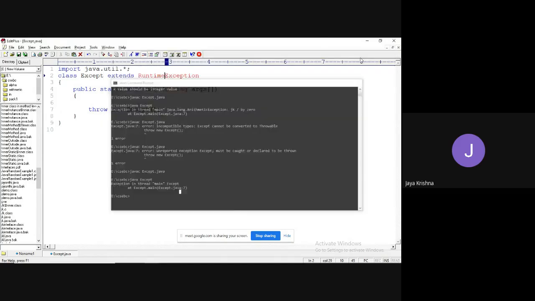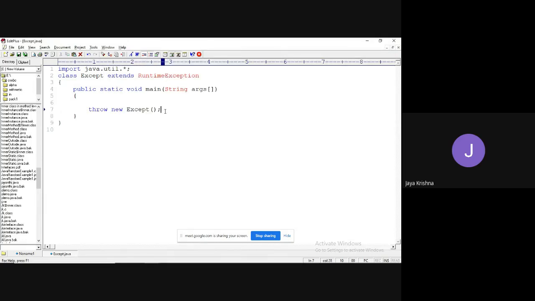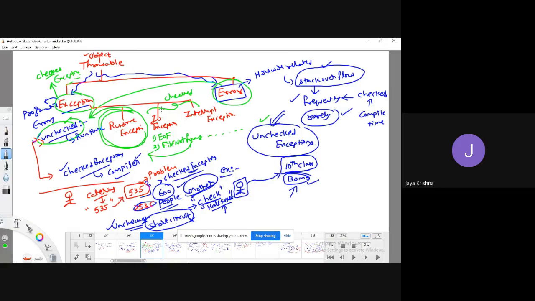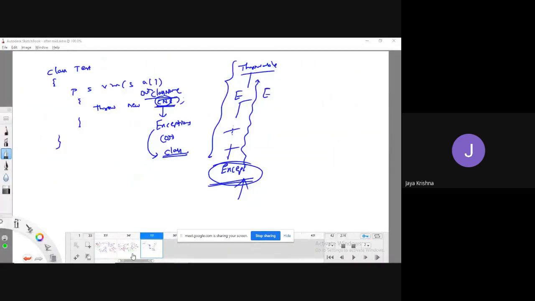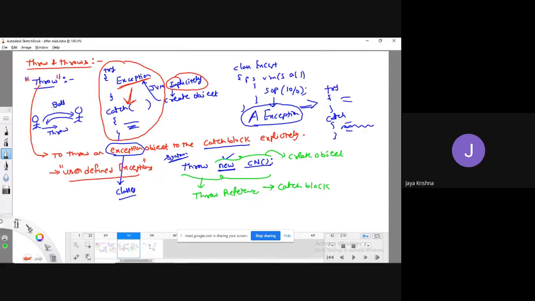So my main intention here is I'm trying to throw some exception to some other predefined class. This is mainly used while working with the concept of user-defined exceptions. So this is all about the throw keyword. If you want to throw an exception object which you have created explicitly to the corresponding catch block, you use the throw keyword.